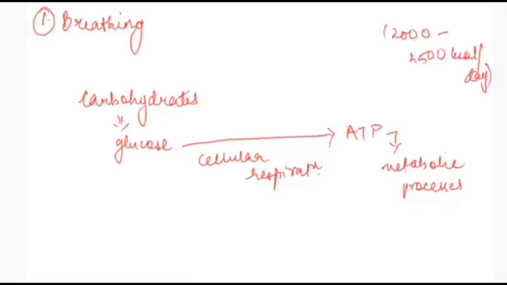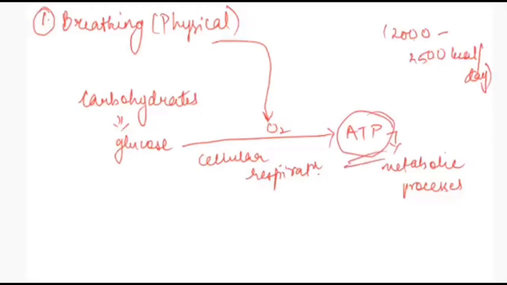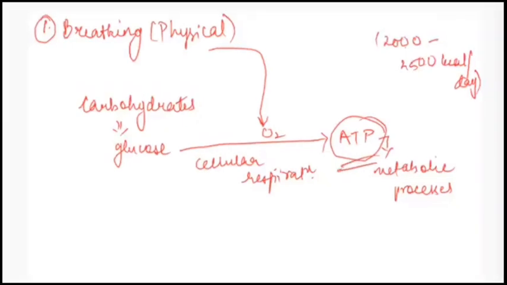Okay. What is cellular respiration? It is a biochemical process. What is breathing, bache? It is a physical process. Now, in the air that we take in, oxygen is filtered out and carbon dioxide is given out, right? So that oxygen, bacho, where is that oxygen involved? That oxygen is involved in the cellular respiration process. In the process of breakdown of glucose to ultimately produce ATP, oxygen is involved because we are aerobic organisms. Anaerobic organisms can produce ATP in the absence of oxygen, but since we are aerobic, we require oxygen to produce ATP.